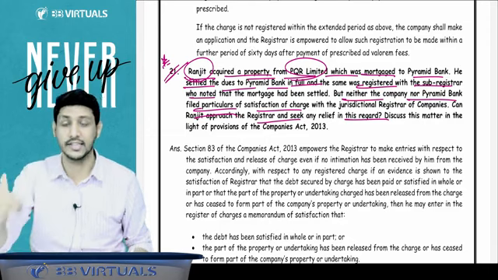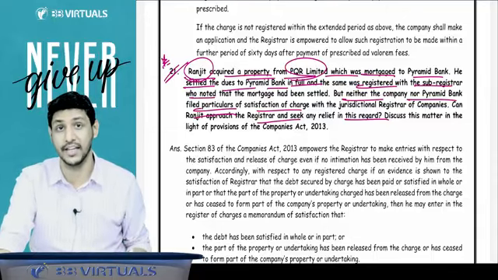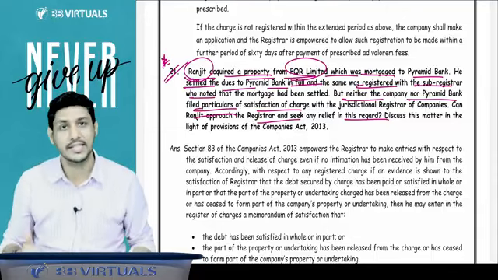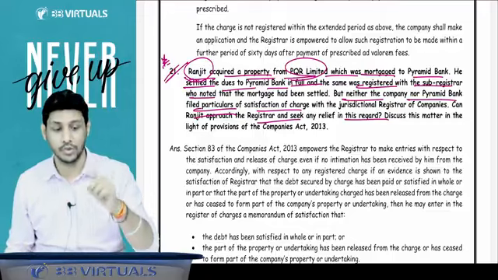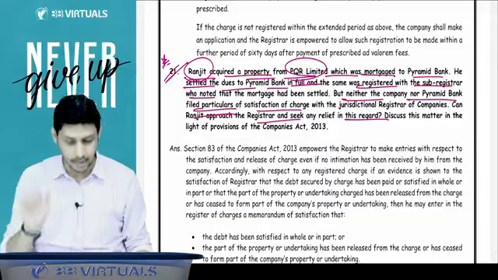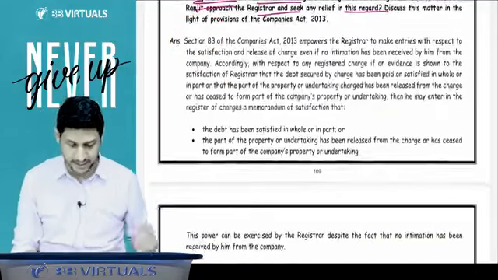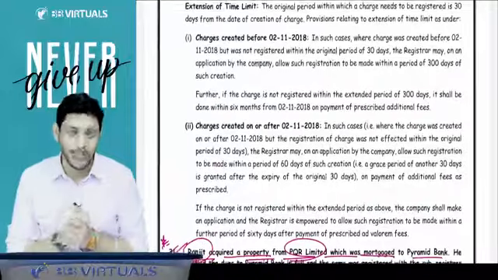Yes. If Ranjit provides the evidence to the ROC, Ranjit can approach the ROC, and if ROC gets the evidence that yes, actually the charge has been settled, actually the loan has been settled and the charge is to be released, then ROC will suo moto issue the CHG5 and the charge will be released. So here is the question of section 83 that I was also saying at the time of explaining you this topic. Got it? Got it, sir.